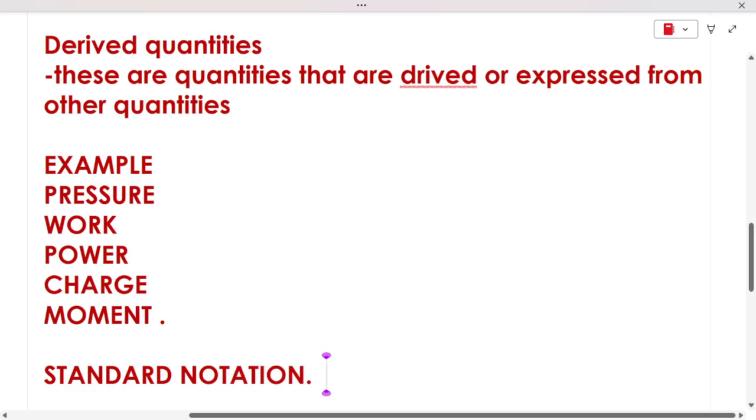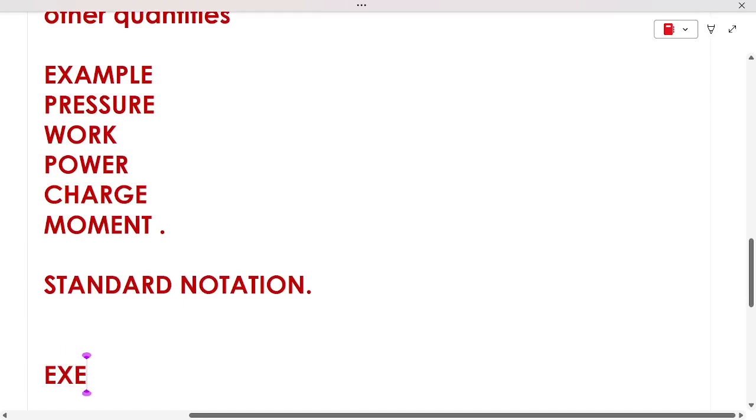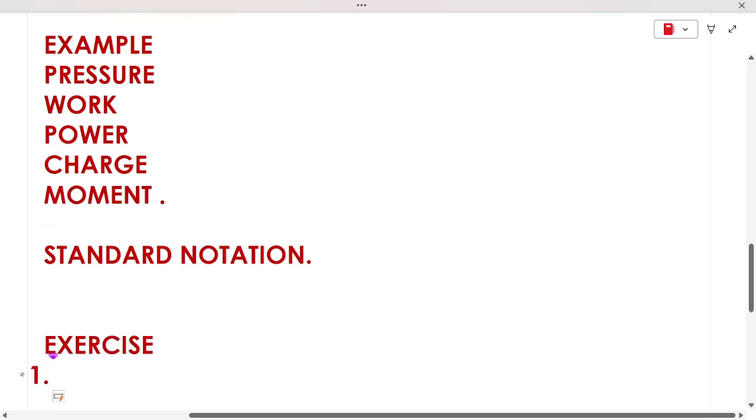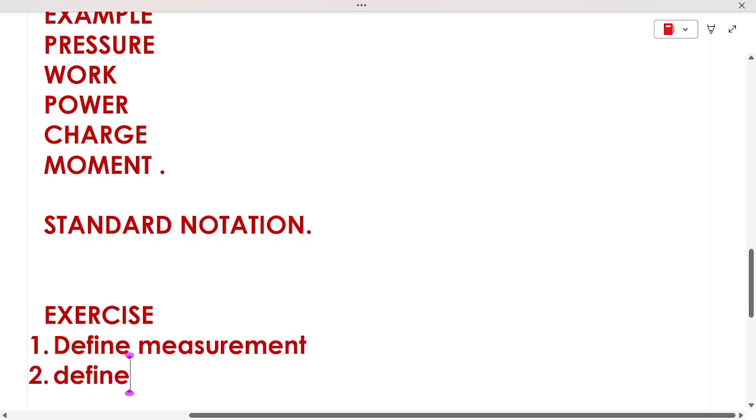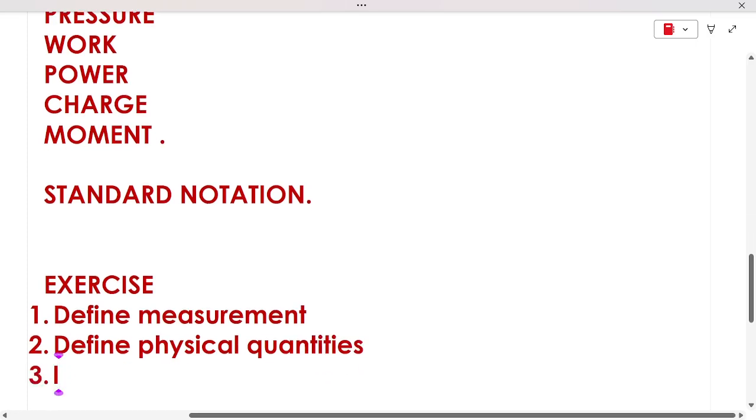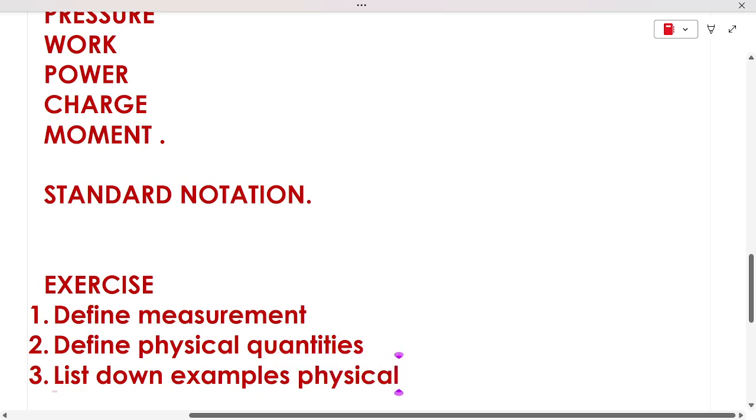As part of the exercise, you can review these questions to see if you have understood. Number one, define measurement, and of course define physical quantities. You're going to list down examples of physical quantities.